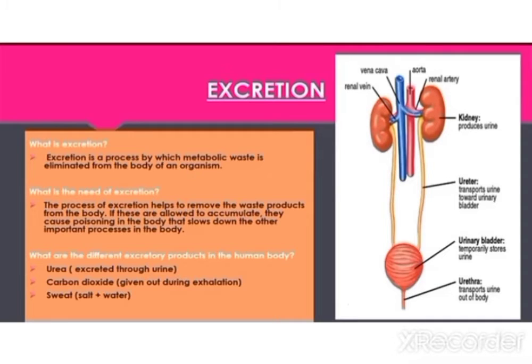Now, the last feature which we have to talk about related to living beings is excretion. First of all, what is excretion? Excretion is a process by which metabolic waste is eliminated from the body of an organism. And what is the need of excretion? It is to maintain correct ionic balance in the body, to maintain the correct amount of water in the body, and toxin levels would rise in the body if excretion did not take place, and therefore immunity is adversely affected.